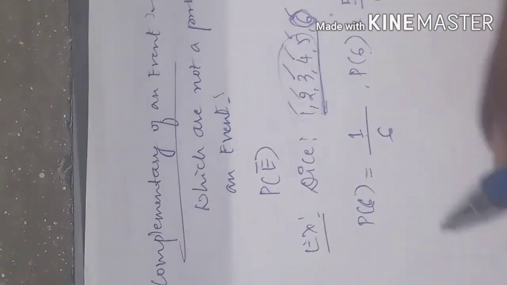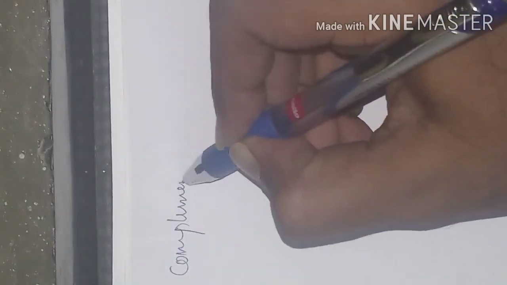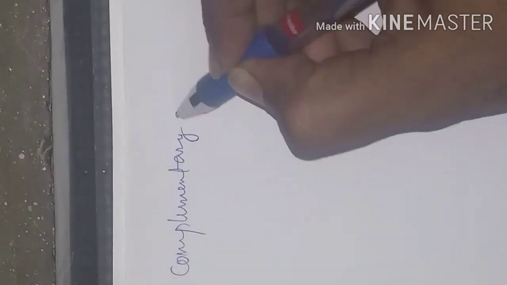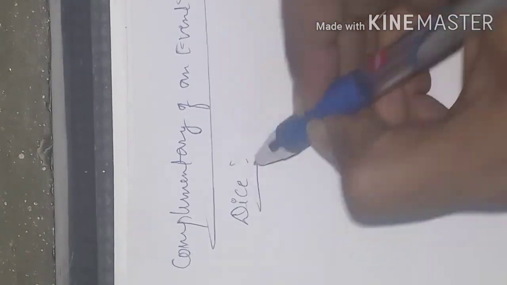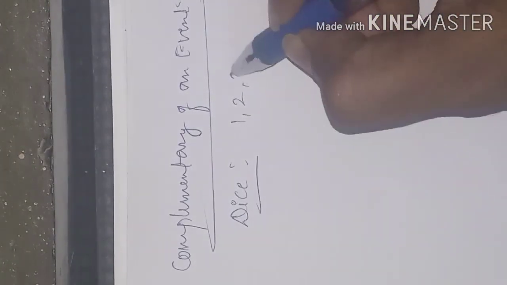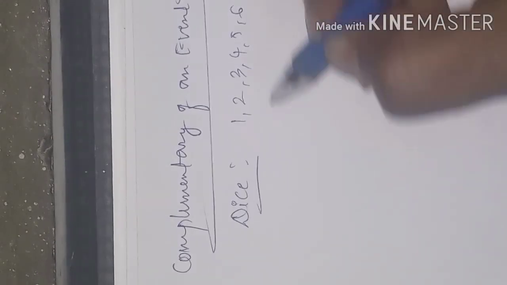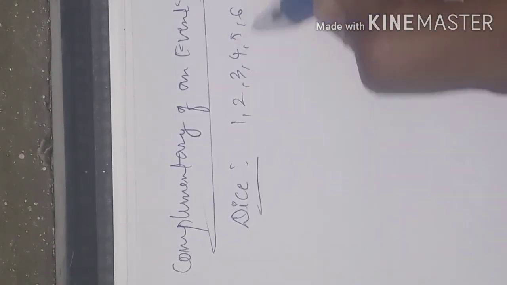Fine, one more example we will take, on the dice only. We have 6 results. Out of these 6, we will get only one.